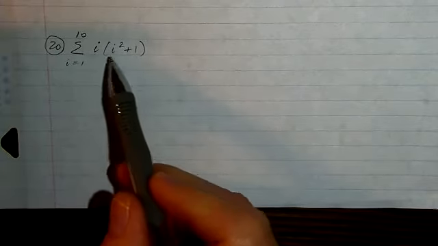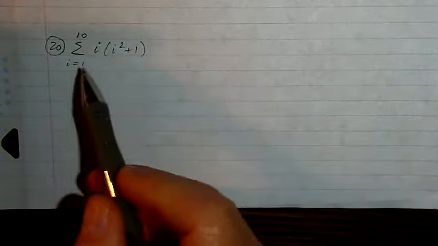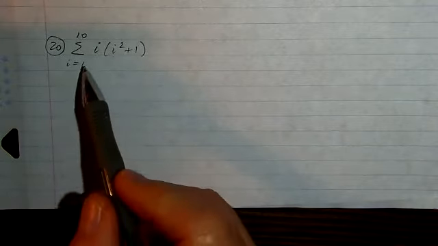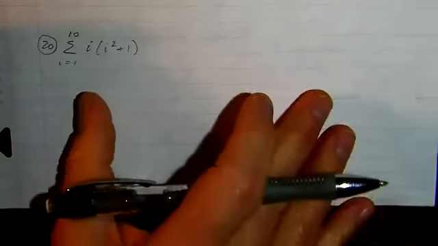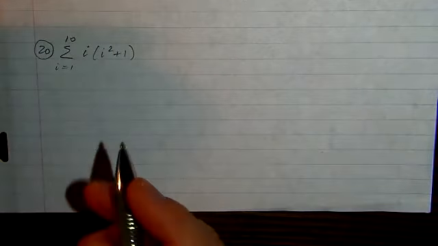It appears here on the outside as well as here on the inside. So if we had enough time and inclination, we could write out all 10 terms and add them up. Well, you could do that, and it would take a while, and it wouldn't be the most efficient way since we have these other results.